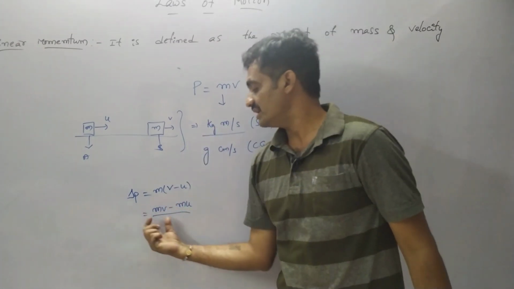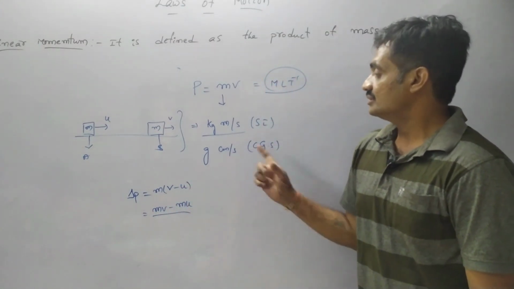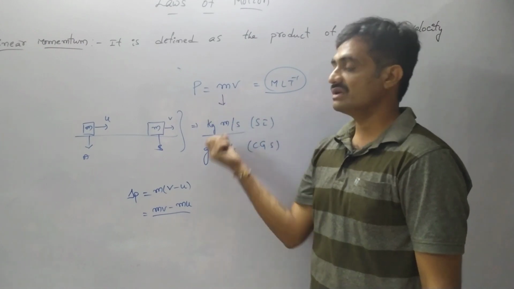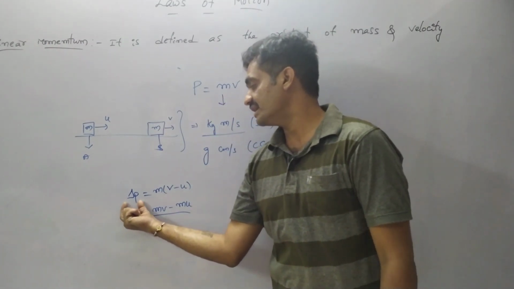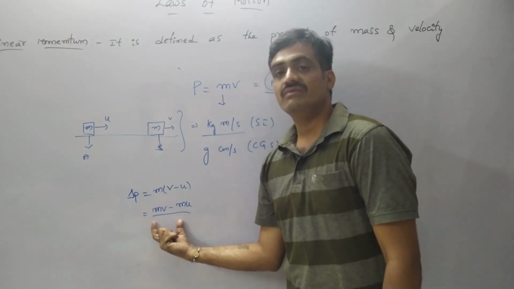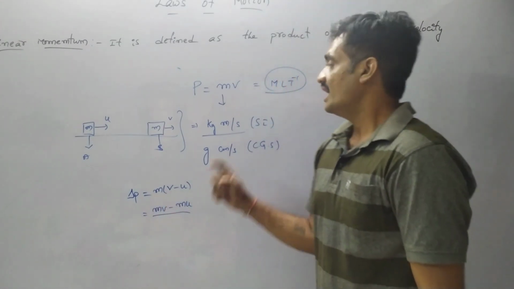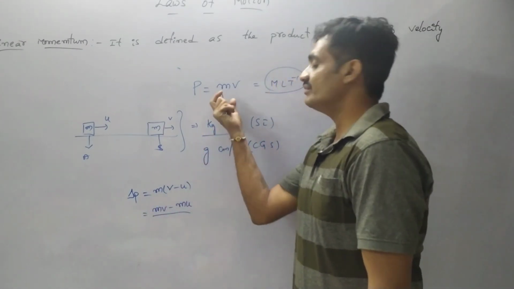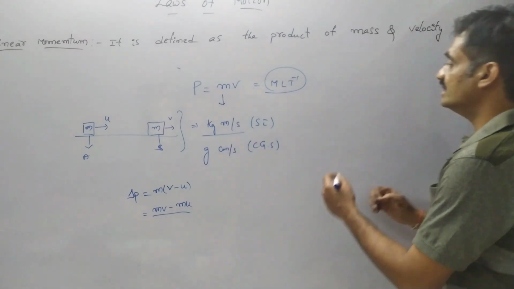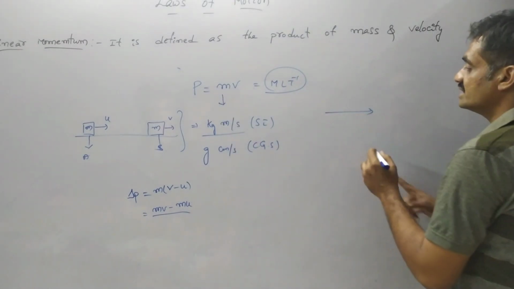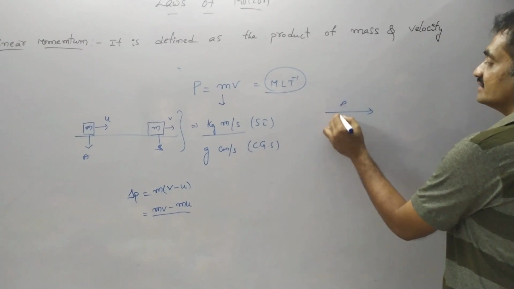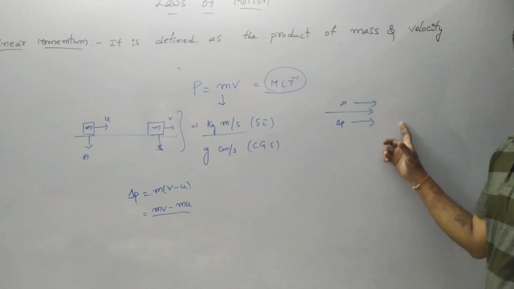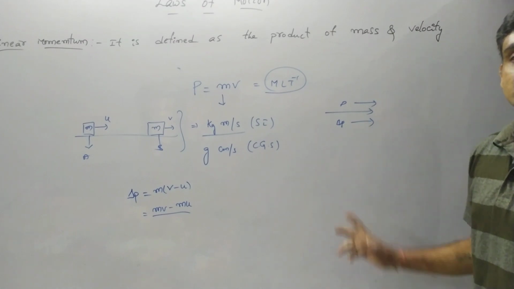Delta p equals mv minus mu. So we have represented that momentum p is equal to mv, and delta p equals m into v minus u. The direction of momentum as well as the change in momentum will be the same, means if the body is moving along this direction, the momentum as well as the change in momentum will be along the same direction.